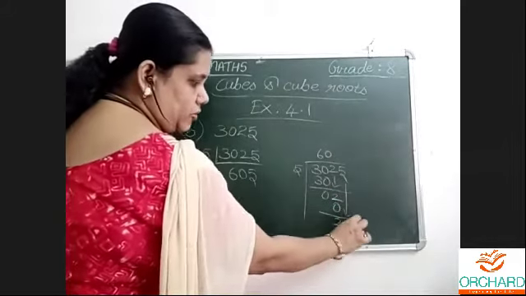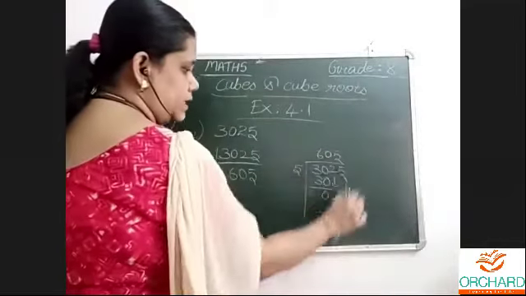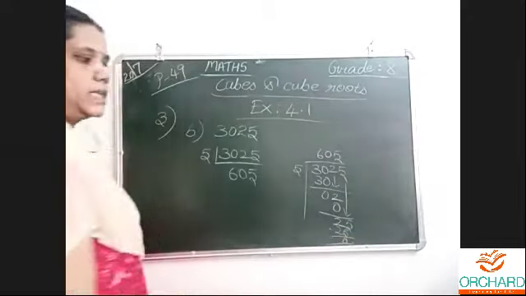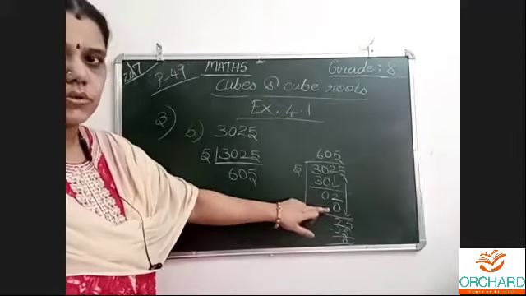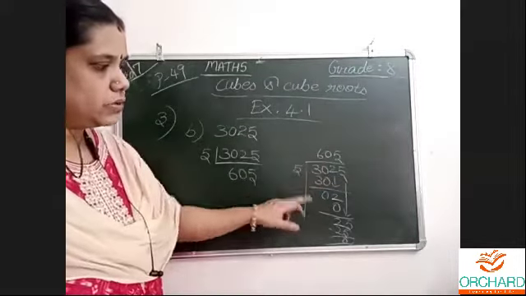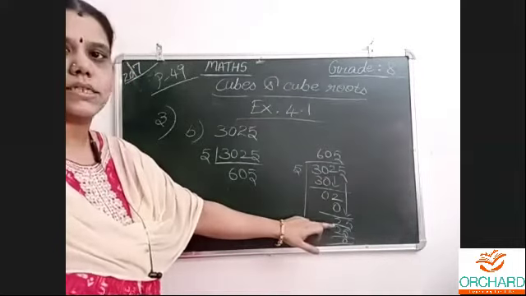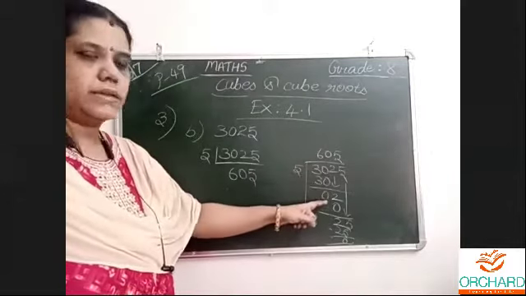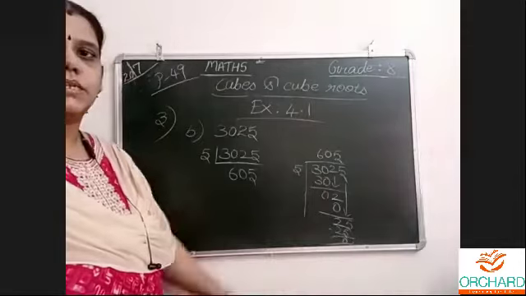Then this 5 to bring down. 25. 5 5s are 25. 25 minus 25, 0. See here, it doesn't go. So 0 here, 0 5s are 0. 2 minus 0, 2. Then only 5 in the next step. In one step in division, I can bring only one number. That is the rule. In one step, you cannot bring two numbers.